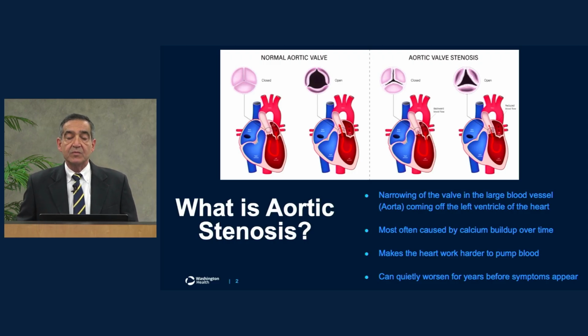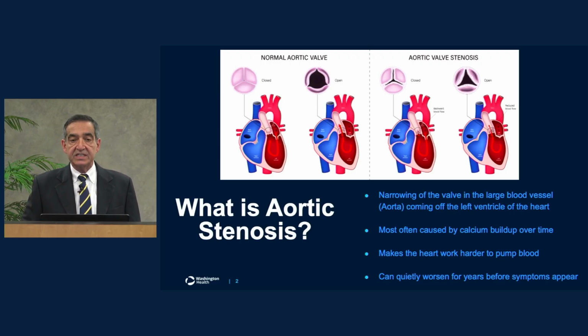Most of the time, the aortic stenosis is caused by buildup of calcium. As you can see on the top picture, the aortic valve opens properly when the heart beats, and it relaxes and closes when the heart relaxes. But if there is an aortic stenosis, then the valve will have a hard time opening completely, and sometimes even has a hard time closing properly. So it can cause both tightness and leakiness of the aortic valve.